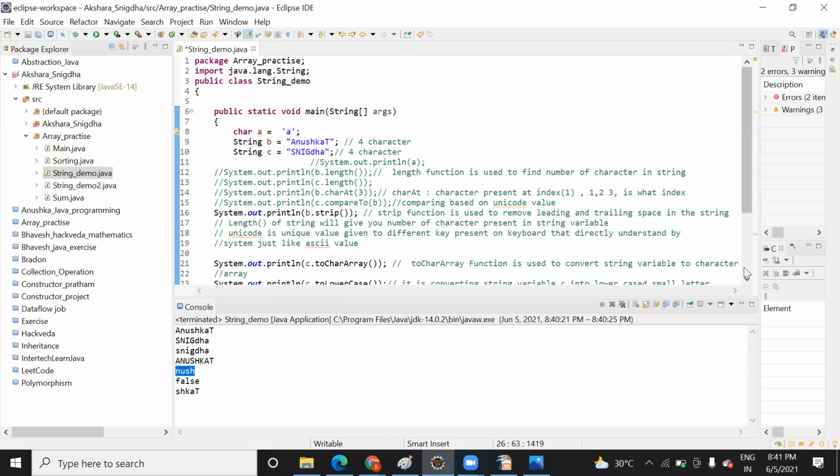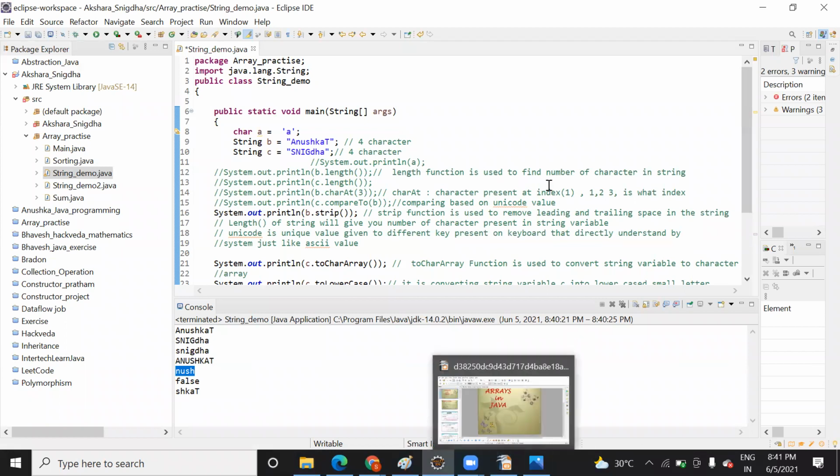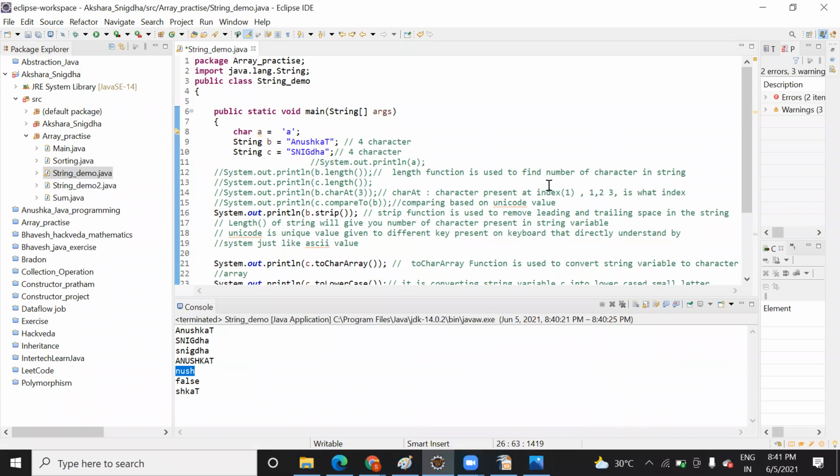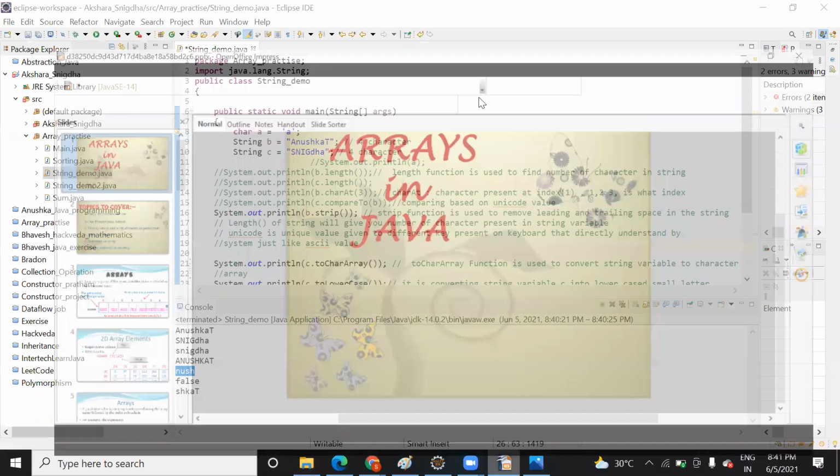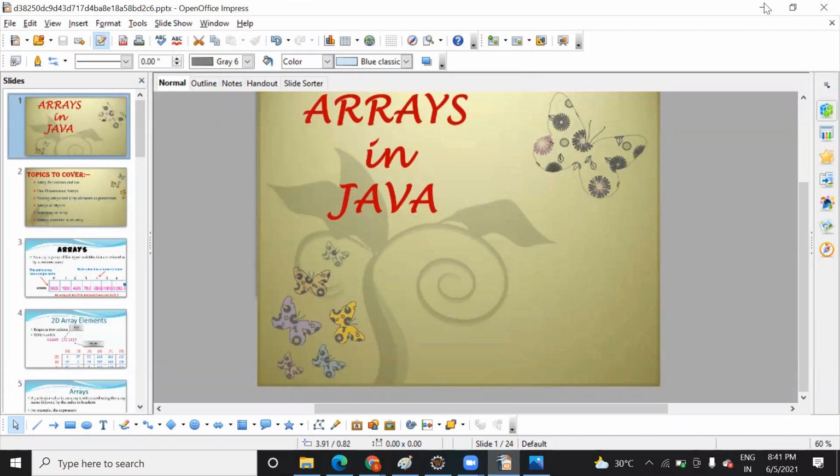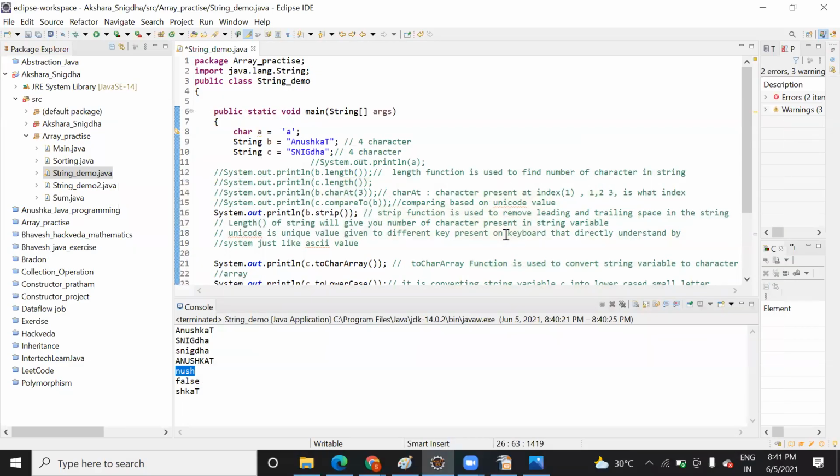You can practice this. So in the next class on Monday when we connect, tomorrow do you have a class? No, I don't. Okay. So on Monday when we connect, I will start this array part. What is tomorrow, Saturday or Sunday? Sunday. Yeah, we don't have. So on Monday we will start the array concept.